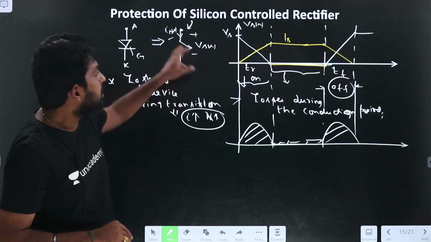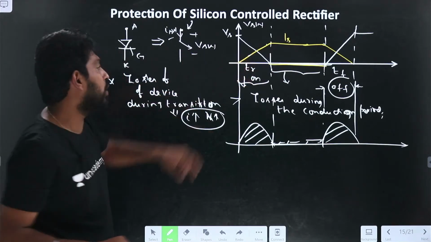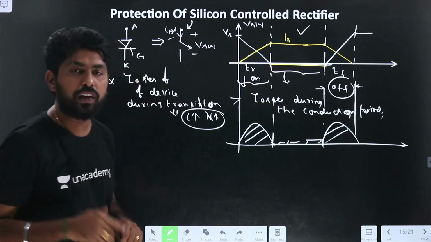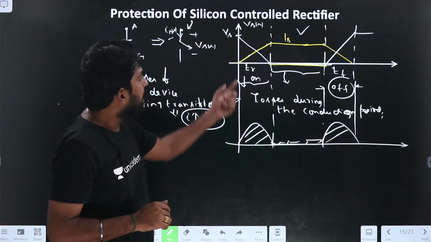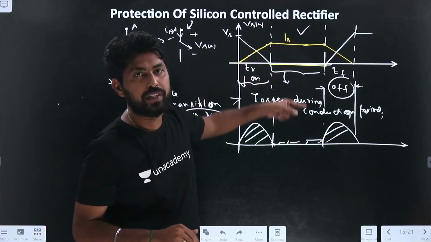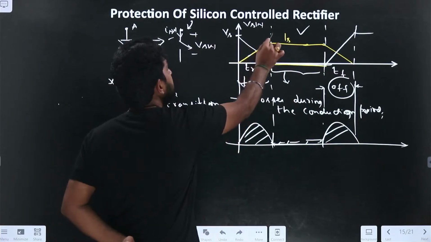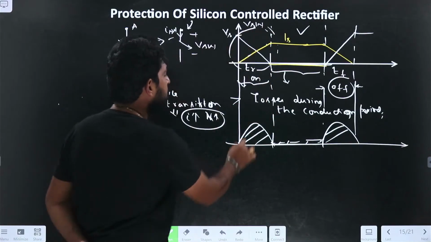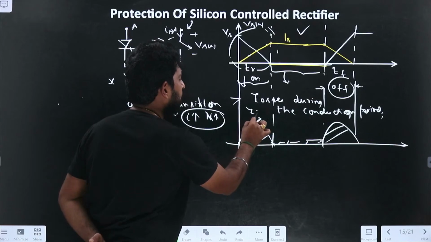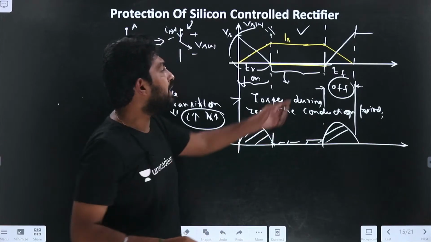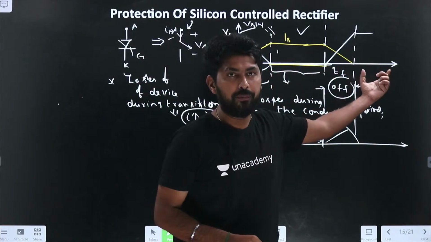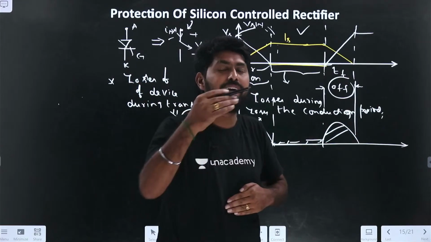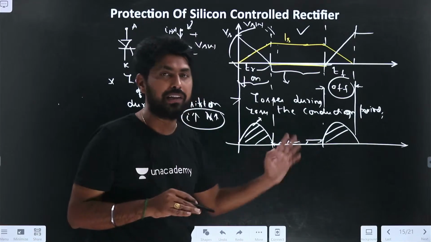Now, for the practical switch, I have drawn the characteristics. From these characteristics, what have we observed? During the transition time of the switch, if I find the power loss, the power loss will be more. During the conduction period as well as the blocking period, the losses will be less, because either voltage or current will be less in the conduction period and the blocking period.